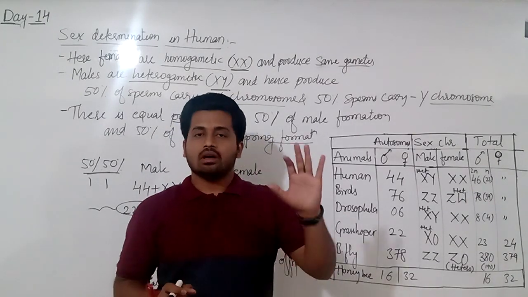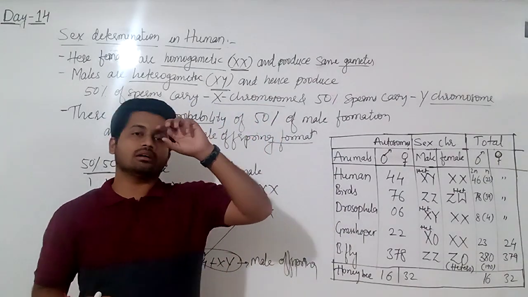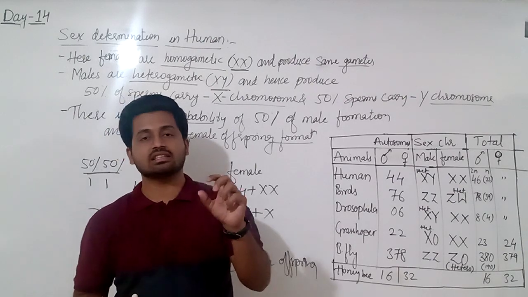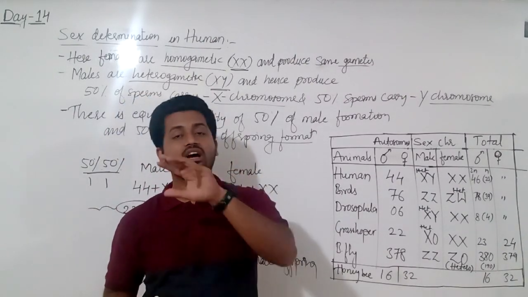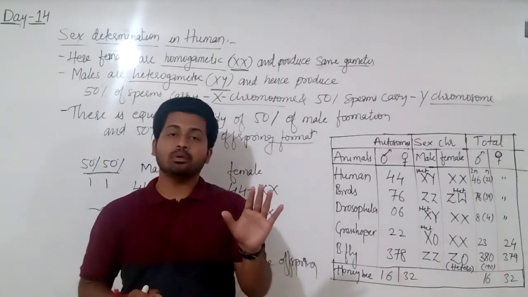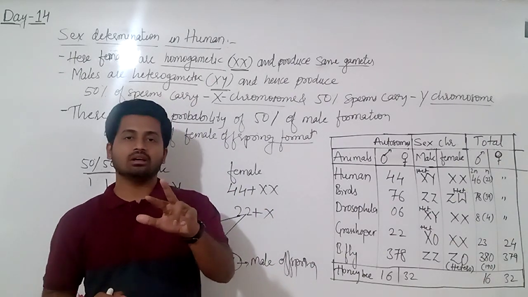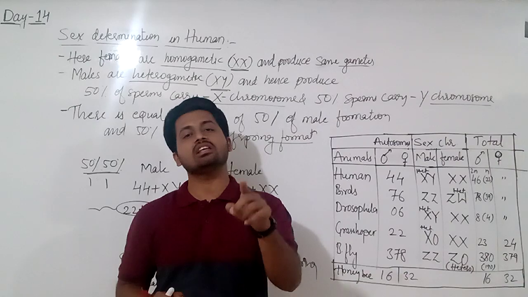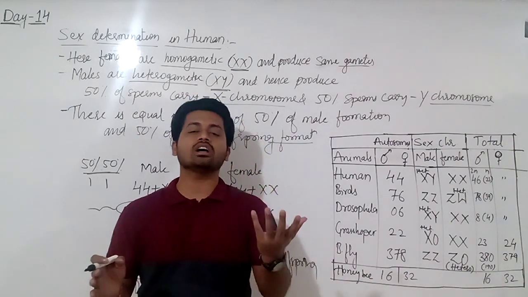In grasshopper the male is heterogamety, as well as in XX-XY, that is humans and Drosophila. In birds the female is heterogamety, and in butterfly again the female has one less chromosome and is heterogamety.